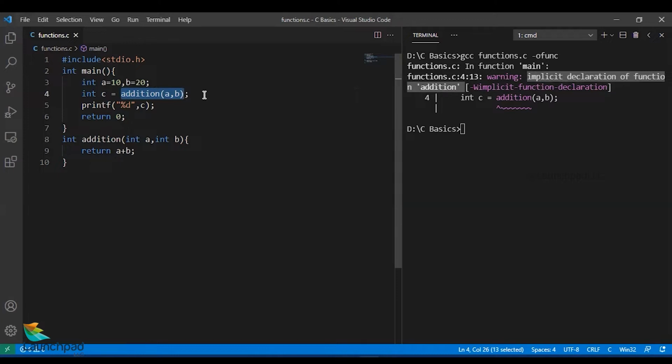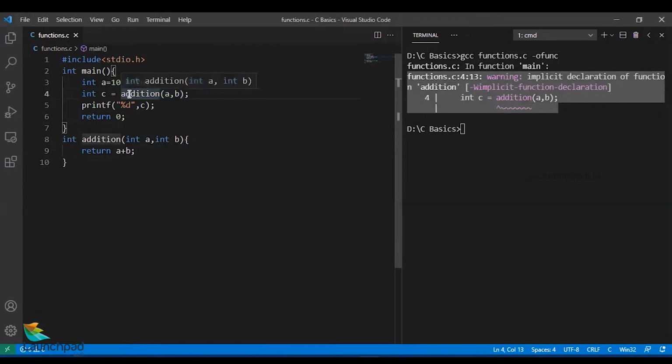Compiler has never ever heard about the word addition as a function till that point of time, and that is when the compiler decides, so this is a function which is being declared somewhere later in future, but that is being used at this point. So that is why it says a warning. See guys, you have not declared it already. So this is the first point I'm looking at, and that has been thrown as a warning by the compiler.